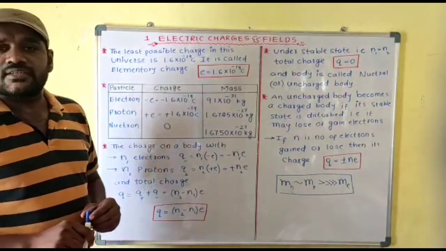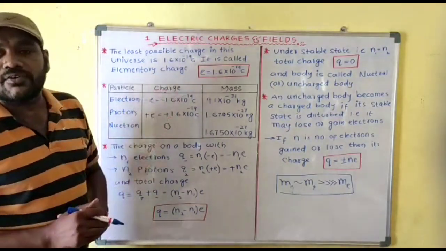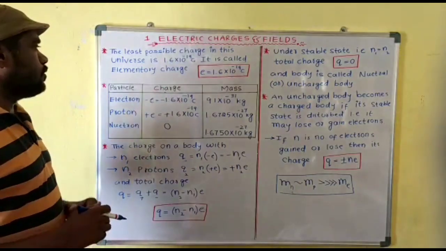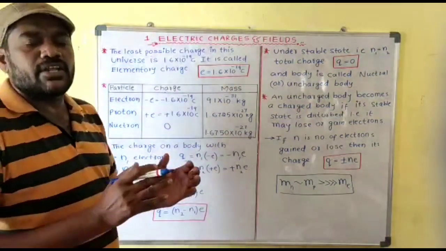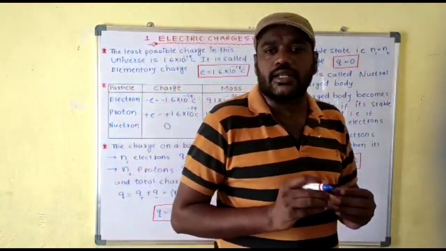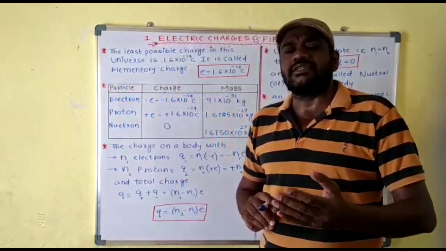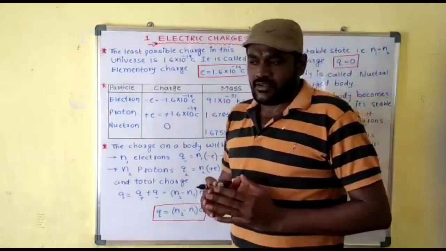Electric charges and fields. This is the first lesson in the second year and very important for objective as well as theory and board exams. Now every material contains many number of smallest particles. Those particles are called atoms. Each atom contains many number of particles inside. Those particles are called fundamental or elementary particles.